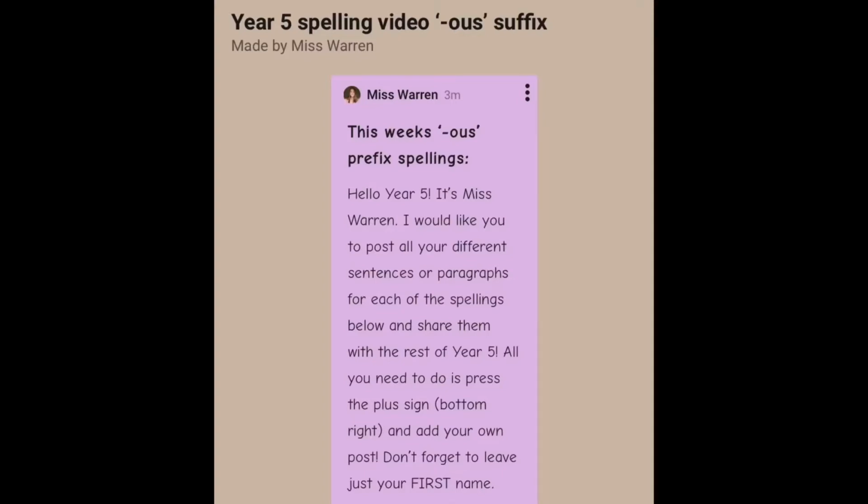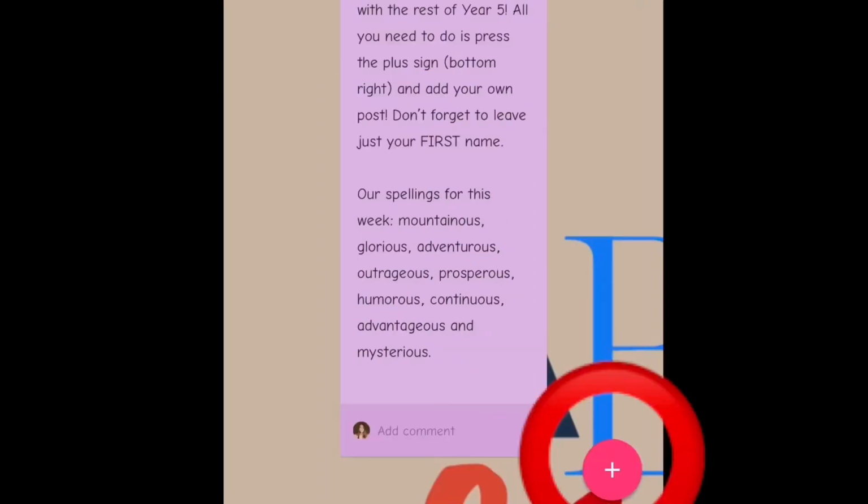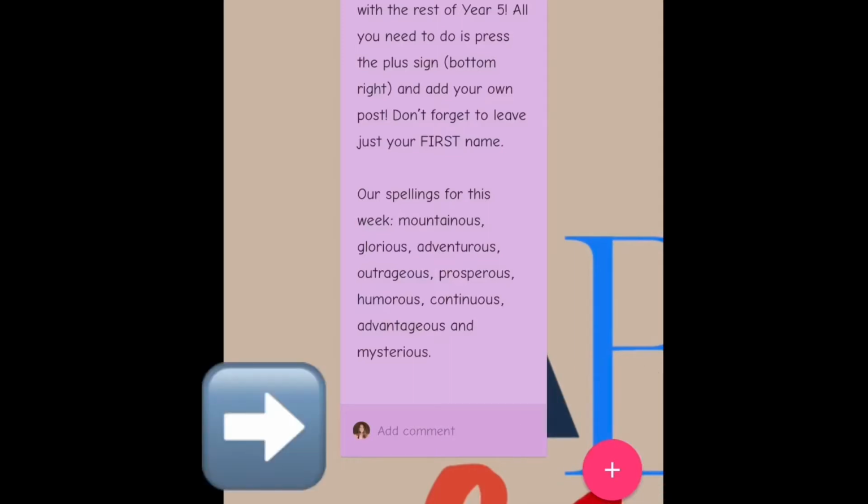Padlet is a completely free website and app that you can use. You don't even need to sign up to it. The comment you will leave will be anonymous, so you can keep it anonymous if you'd like, or at the bottom of your comment you could add your name. To add your own comment, you click on the plus sign at the bottom right. That will allow you to create your own comment and share with the rest of Year 5. You can also comment on other people's sentences as well, just by clicking on the add comment section at the bottom of a post.